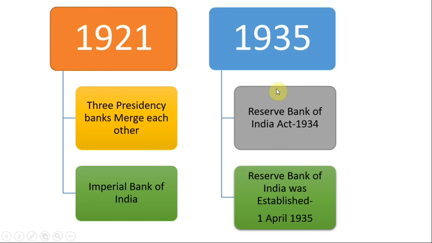Next, 1921. In 1921, three presidency banks merged with each other. The three presidency banks are the Bank of Kolkata, Bank of Bombay, and Bank of Madras. They merged in 1921, and the new bank established was the Imperial Bank of India.